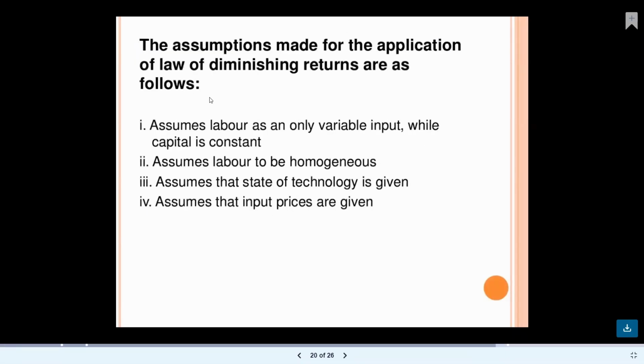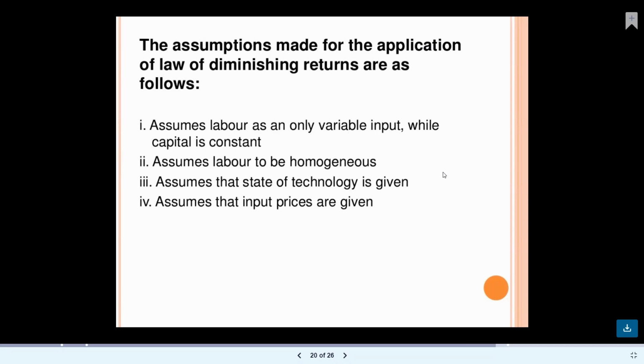And we have some assumptions inside the law of diminishing returns. It assumes labor as the only variable input while the capital is constant, and it also assumes that labor is homogeneous. What is the meaning of homogeneous?